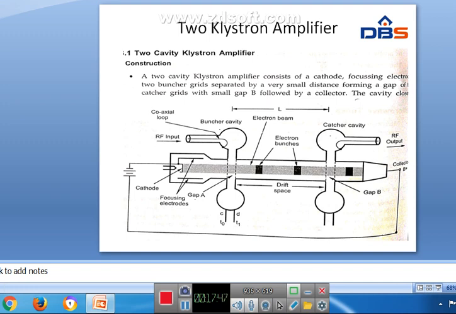Basically there are two types of microwave tubes, O-type tubes and M-type tubes. In the O-type tubes, the straight path is taken by the electron beam. Here both velocity and density modulation take place, creating a bunching effect. Examples of O-type tubes are klystron amplifiers and traveling wave tubes.